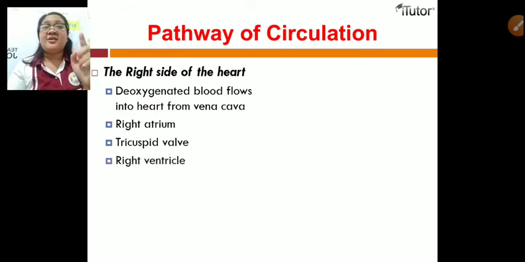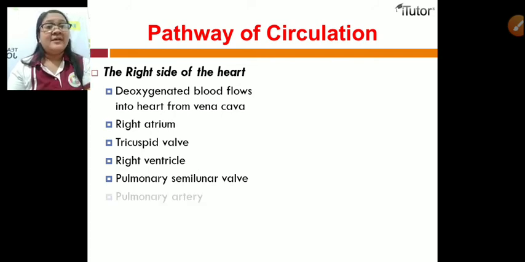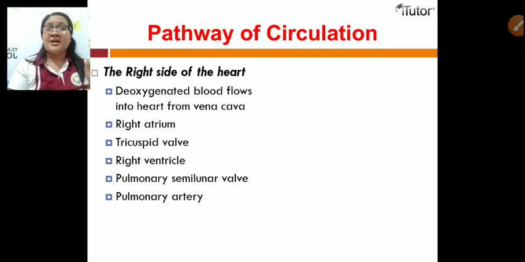Then it passes through the tricuspid valve. It will go to the right ventricle. Then through the pulmonary semilunar valve, it will go to the pulmonary artery. Then the pulmonary artery will bring the blood to the lungs to make it oxygen-rich blood.